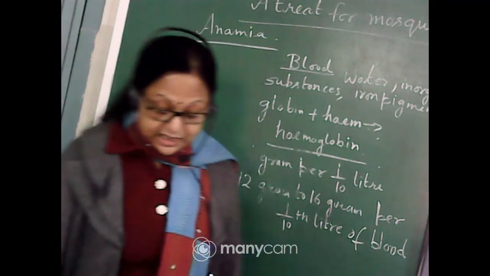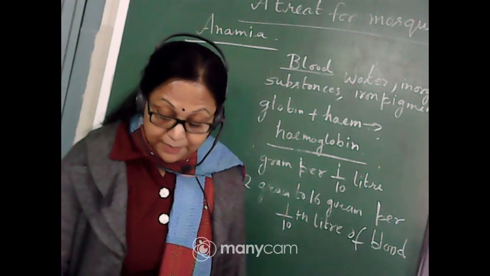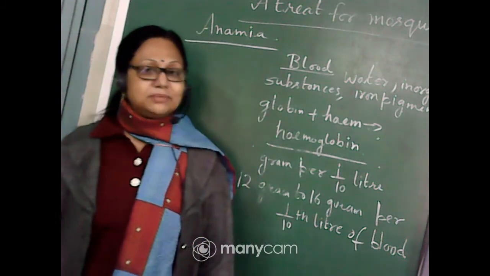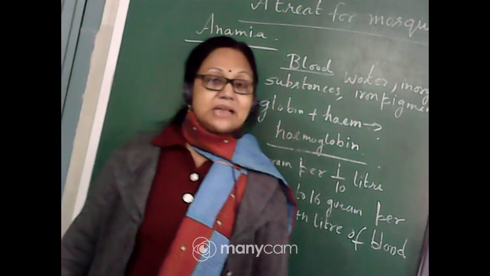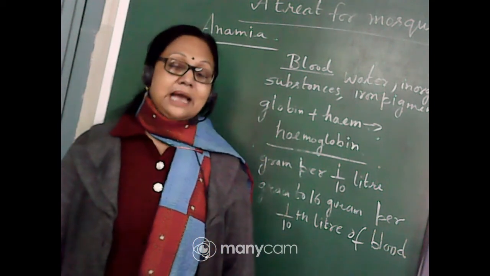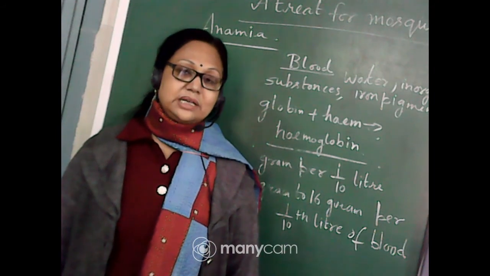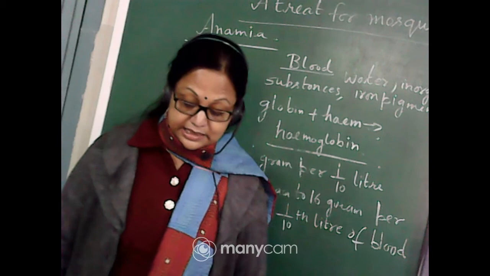Okay. Now next question, how much did Aarti's hemoglobin go up and how long did it take? She took more than 1 month, and her range was actually 8 gram per deciliter, and then she increased to 10.5, isn't it? So almost 2.5 gram per deciliter she increased her hemoglobin.